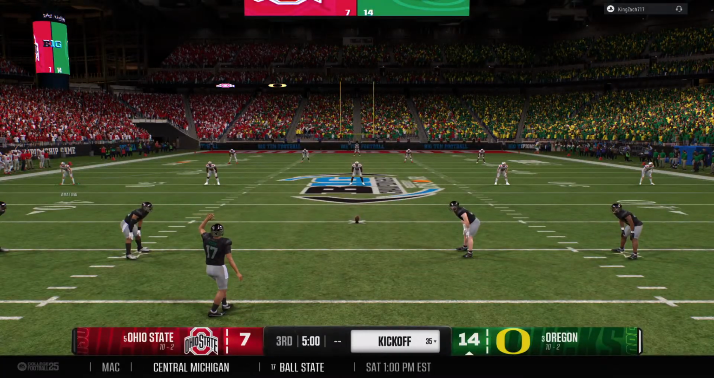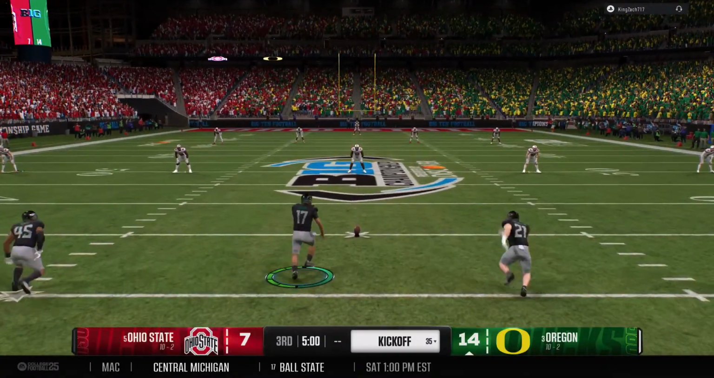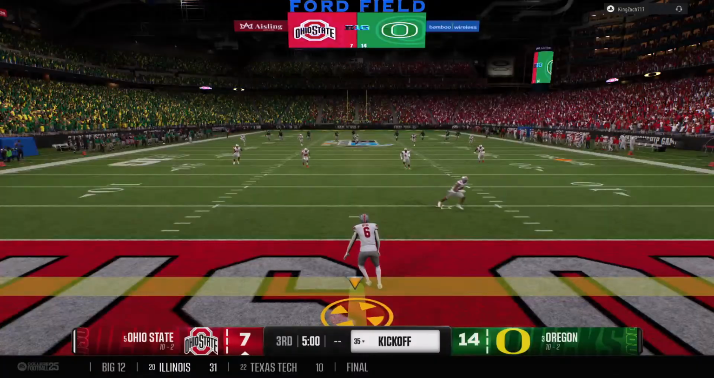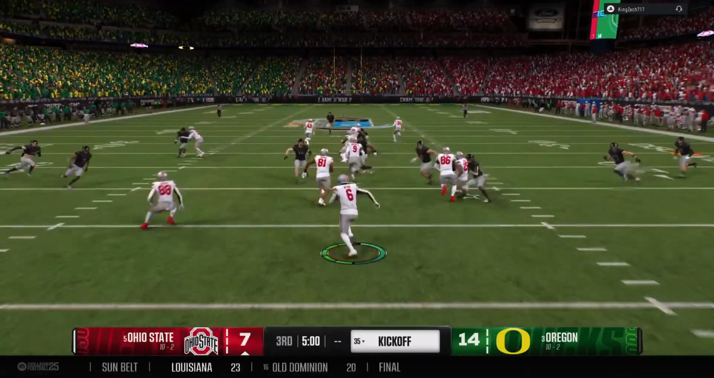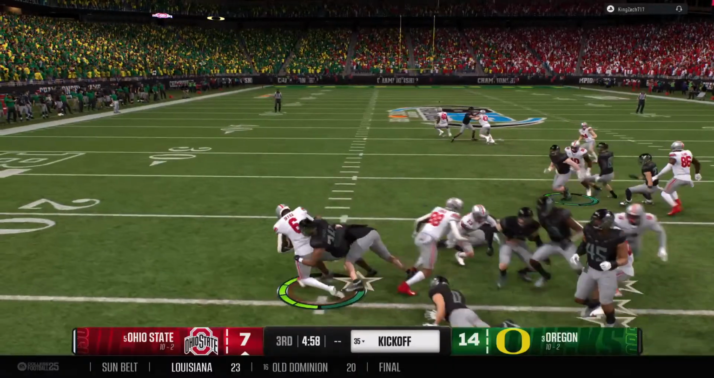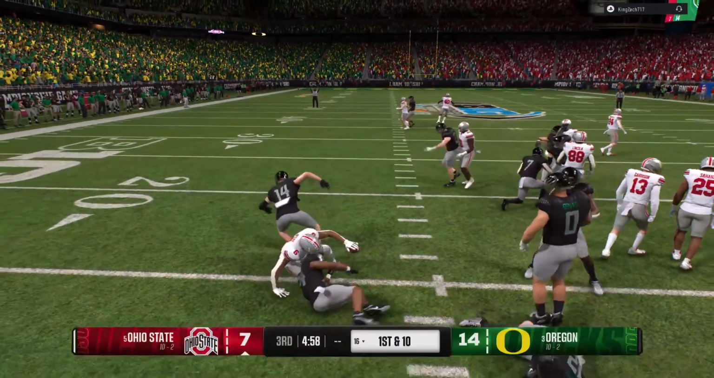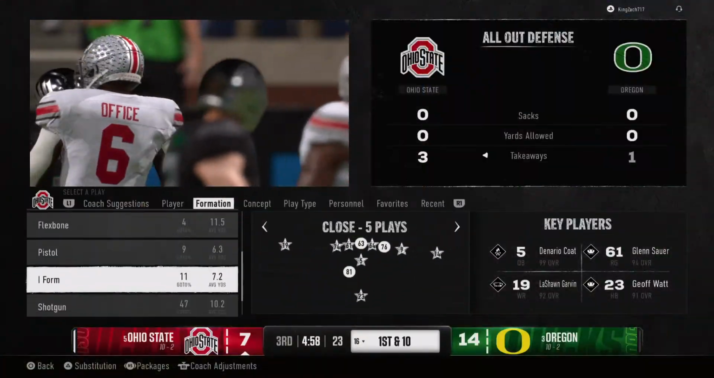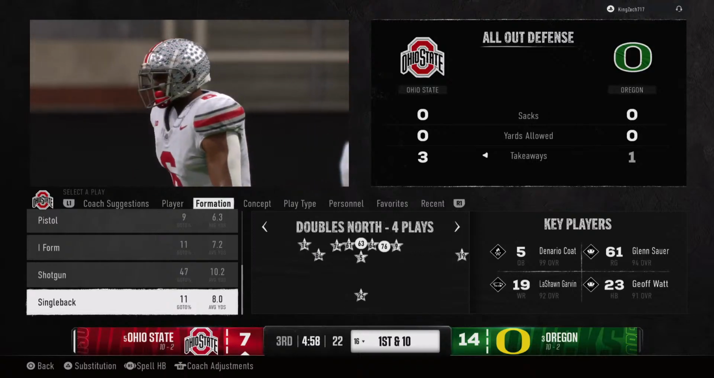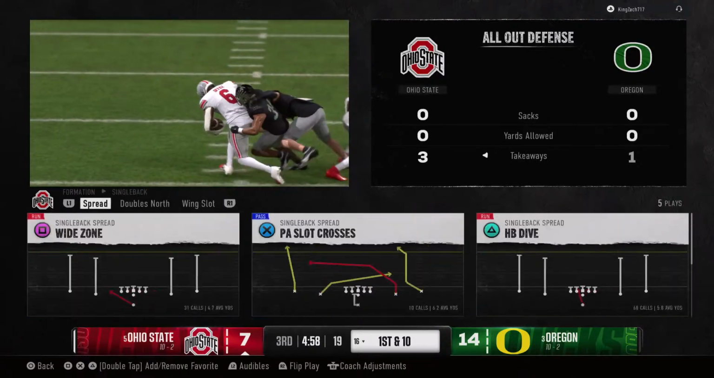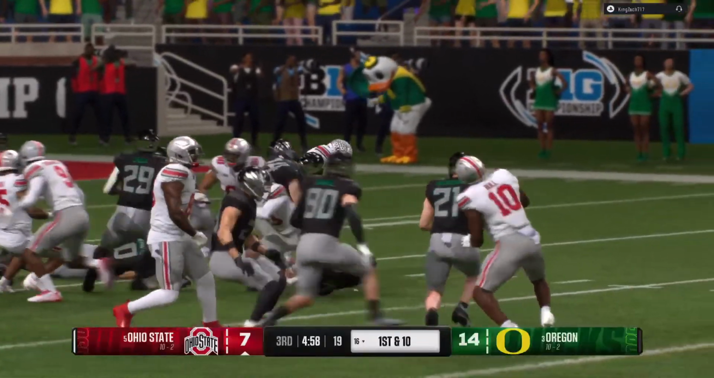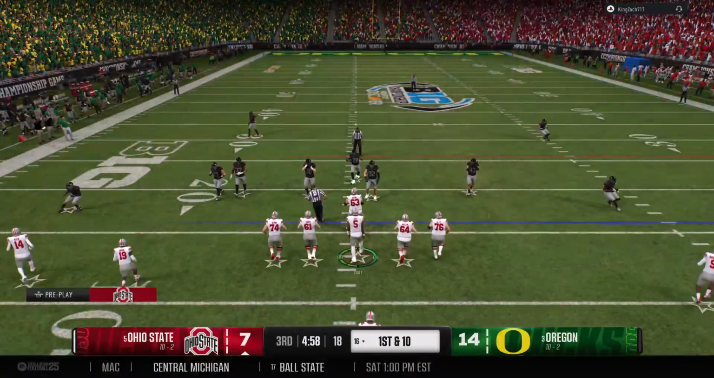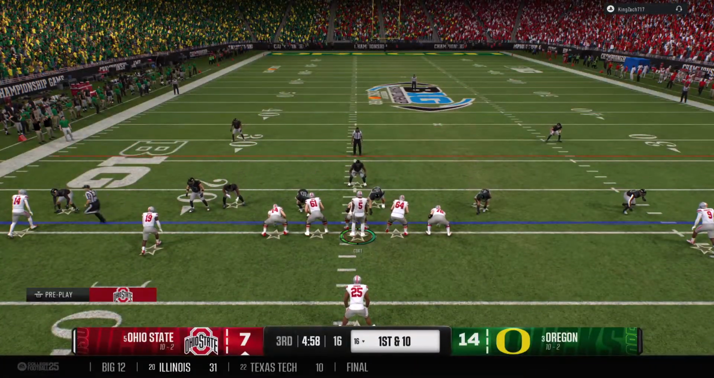The Ducks will kick this deep, begin the second half. He's going to return it from deep in the end zone. Solid job by the coverage team. They bring him down at the 16. And the Ohio State offense comes back onto the field.